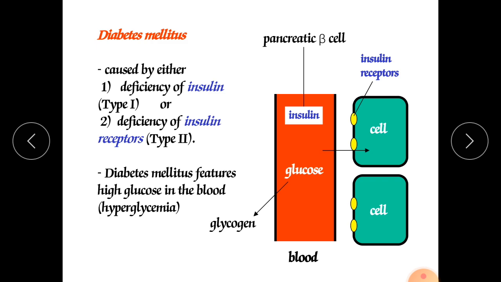Diabetes mellitus is caused by either deficiency of insulin or deficiency of insulin receptors. In diabetes mellitus, the beta cells of the pancreas, the islets of Langerhans, cannot secrete insulin, and this insulin is responsible for the use of glucose. Either it converts the glucose into glycogen in storage form, or it consumes that glucose and breaks it down. It does glycolysis. It uses it as an energy source, breaking it down in the form of ATP.